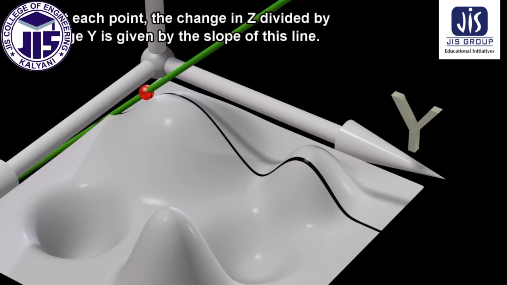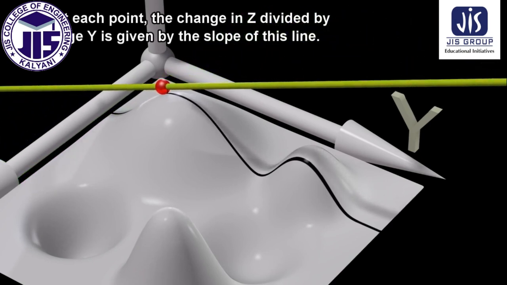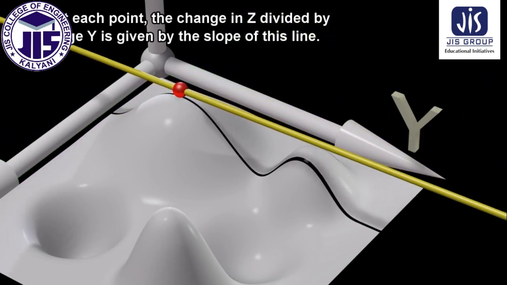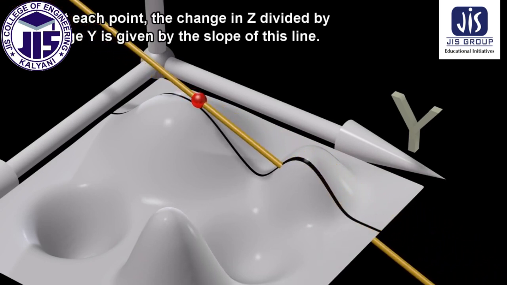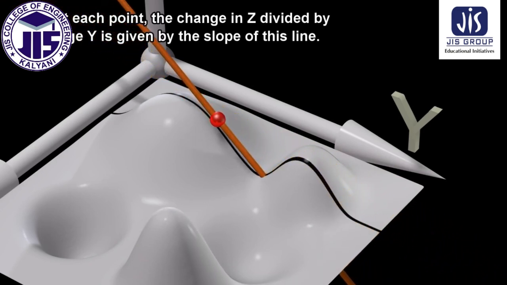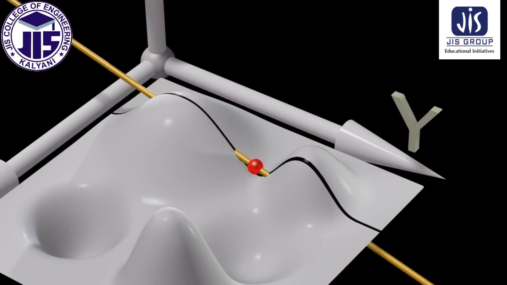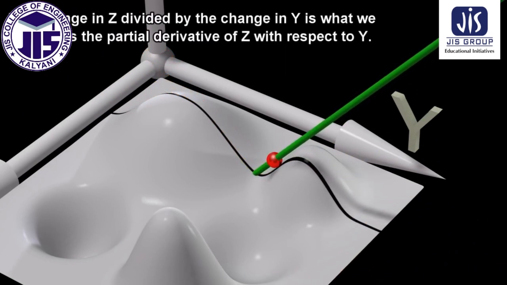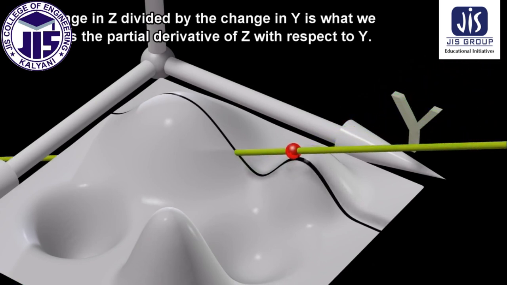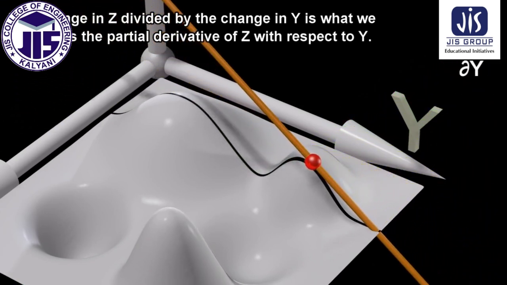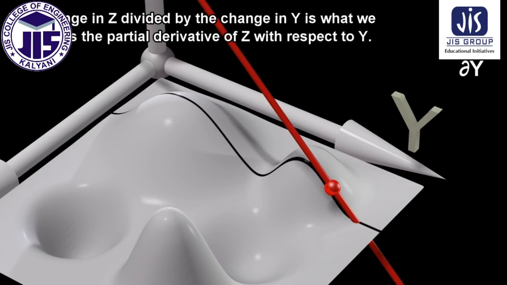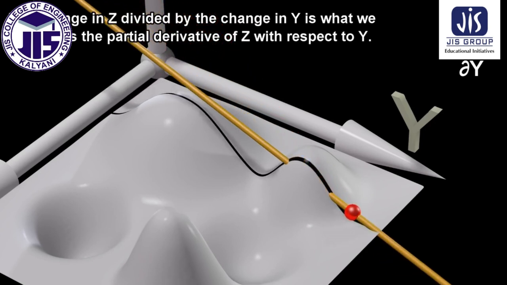Again, at each point, the change in z divided by the change in y is given by the slope of this line. The change in z divided by the change in y is what we refer to as the partial derivative of z with respect to y.